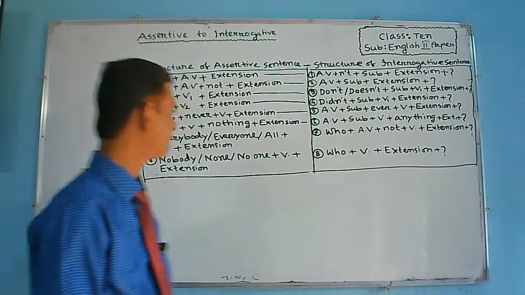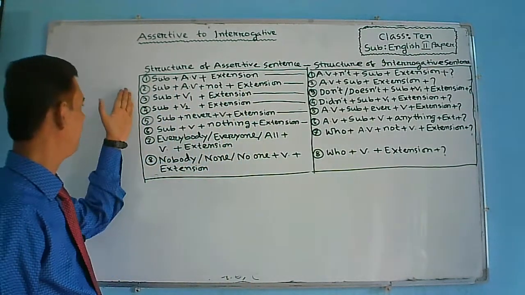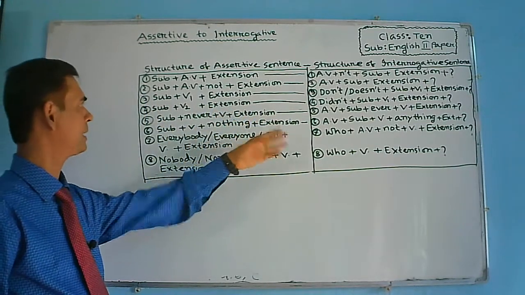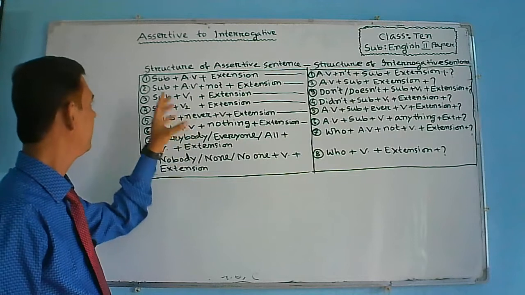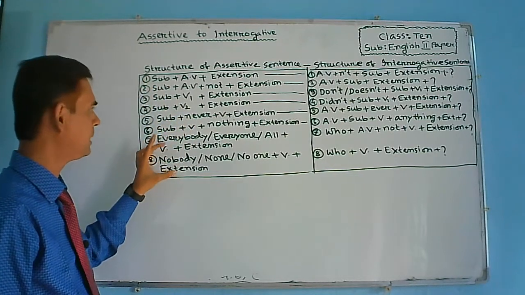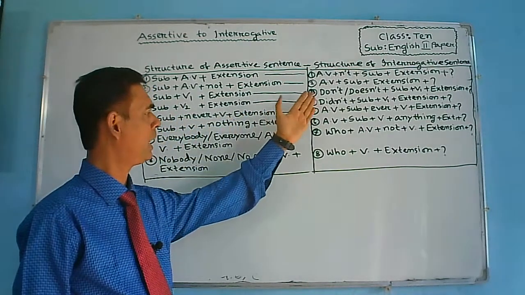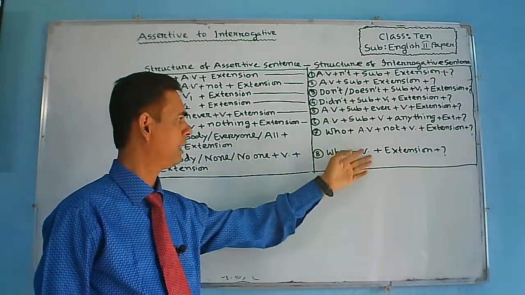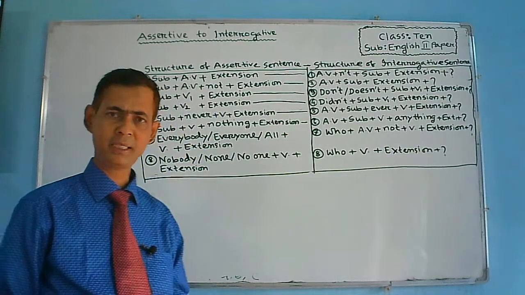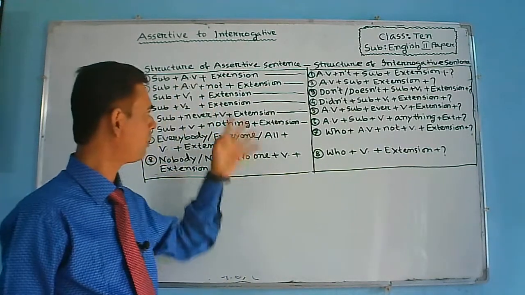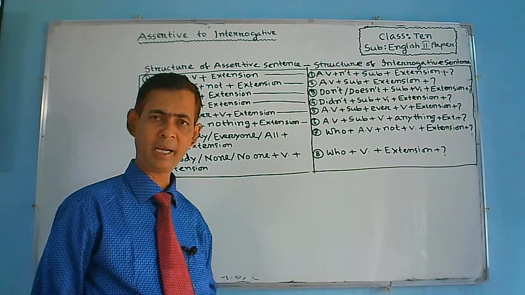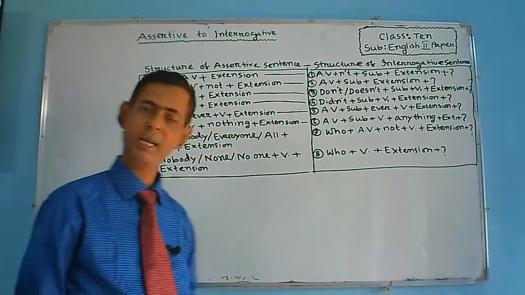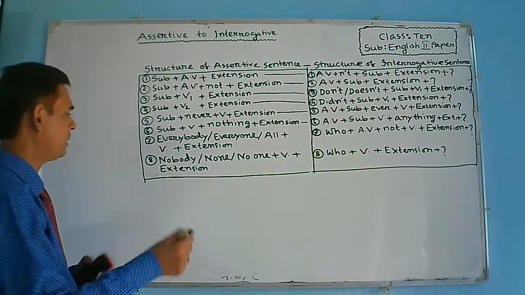Dear student, here I have written some points on assertive and interrogative sentence. And at the left side, the structure of assertive sentence is given, and at the right side the structure of interrogative sentences is given. Now, by practicing some examples according to these rules, you will get a clear idea how to change assertive sentence into interrogative. So, let's start.